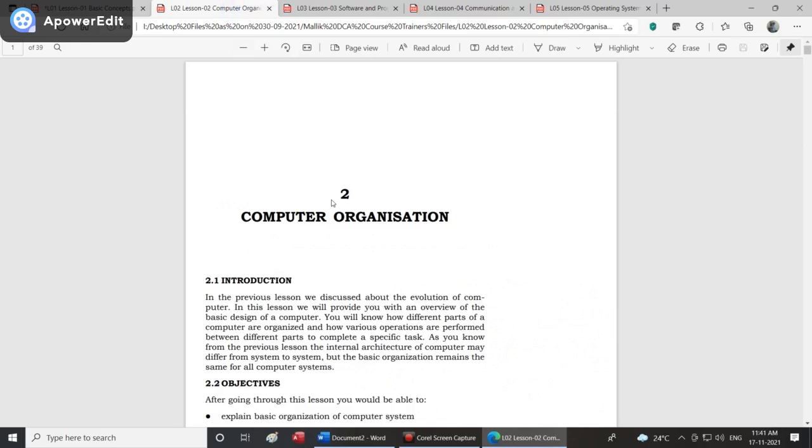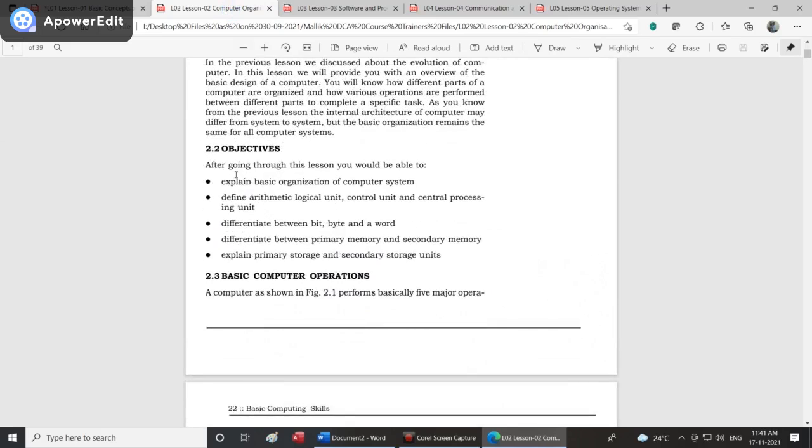What will we see in lesson 2? In lesson 2, we will be explaining the basic organization of a computer system. We will define what is arithmetic logic unit, control unit, central processing unit. We will also teach you and differentiate what is a bit. Every computer works with only 2 digits, one is 0 and one is 1.